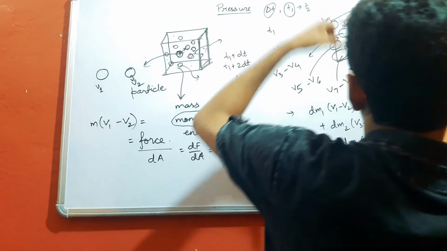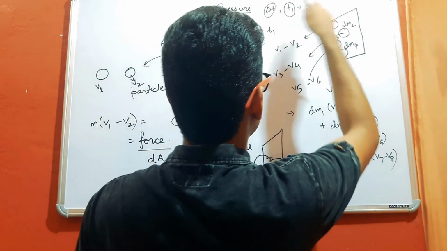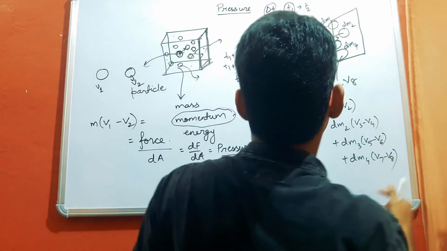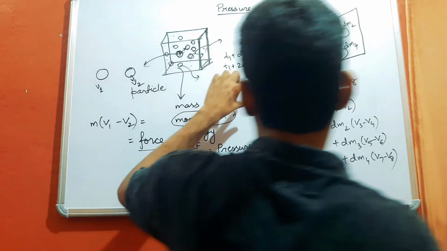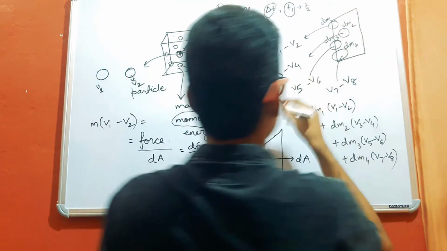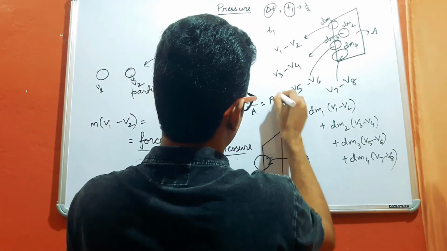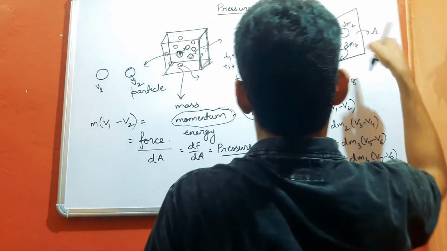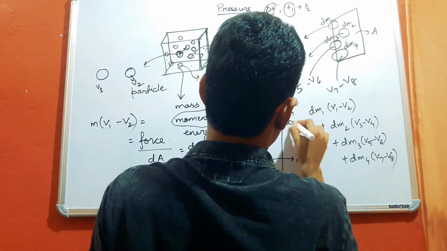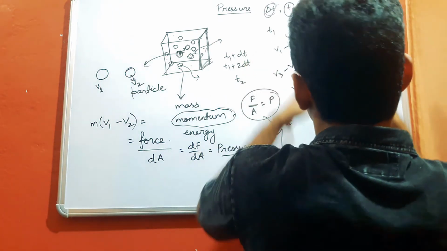So when you sum up all these forces within time delta t, say the sum of all those forces from t1 to t2 is F. After doing the calculations like this from t1 to t2, this force divided by the area of the wall of this container, say this area is A, will give us the pressure on this wall of the container within time delta t. So this is how the calculation of pressure proceeds.